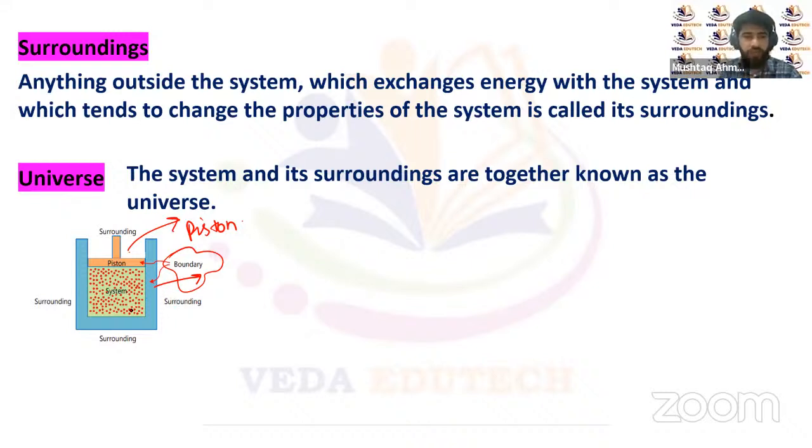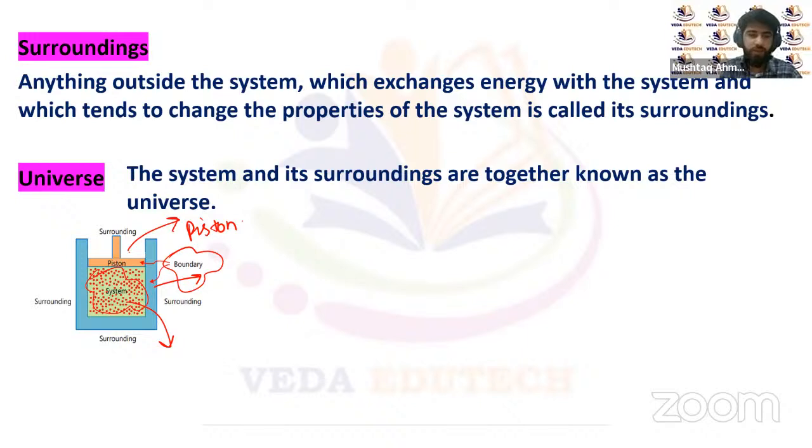Now we are studying in this container the gas filled in this container, or gas in this chamber, right? Gas molecules in this chamber. So this part of the universe we will call the system. Some particular gas is a system for us because we are studying this particular gas. This particular gas is under observation.